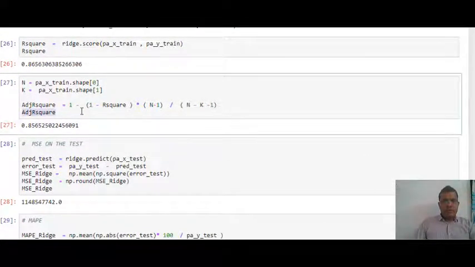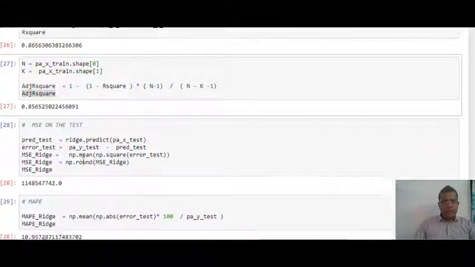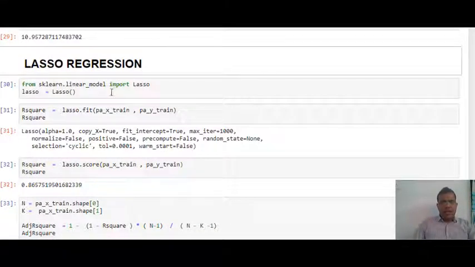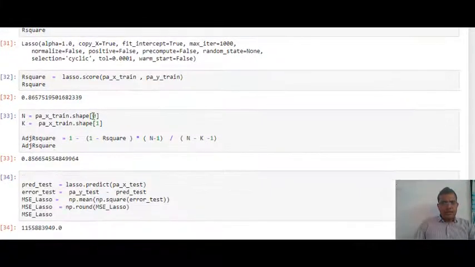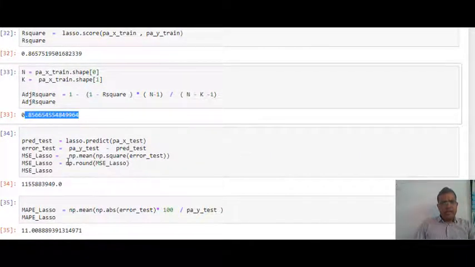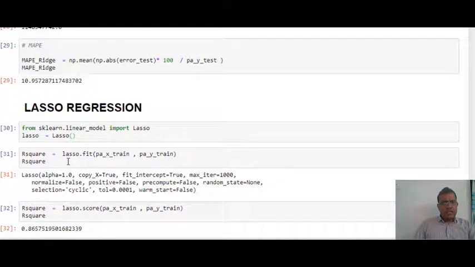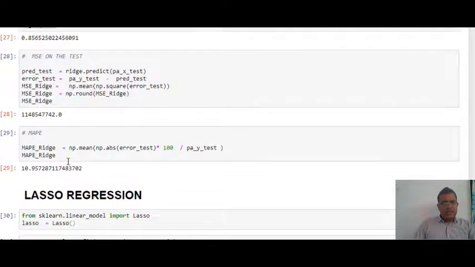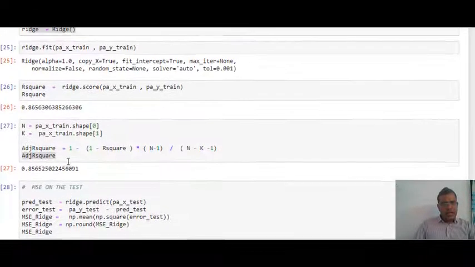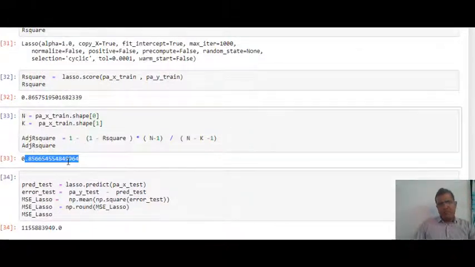Similarly, I am building my lasso regression, and for lasso regression also, I am getting my R square and adjusted R square. R square and adjusted R square seem to be quite similar for ridge, lasso, and linear. Not a very big difference, I can say, though there is a difference of 1 or 2%. Then I'm using my elastic net.